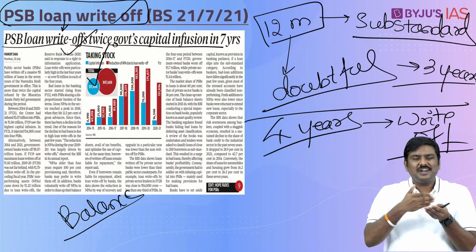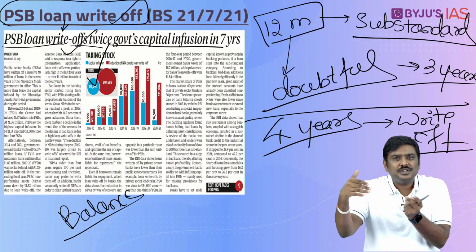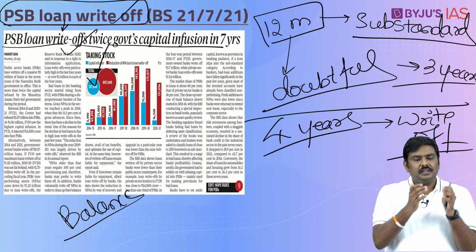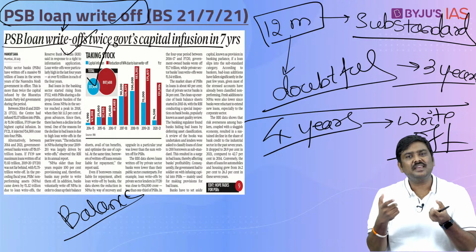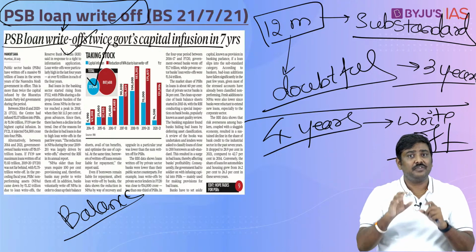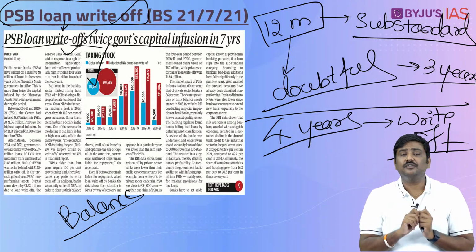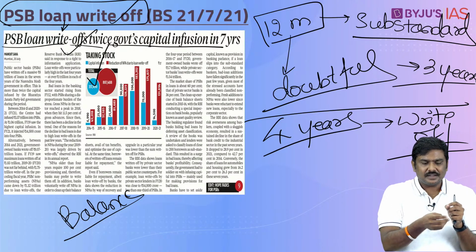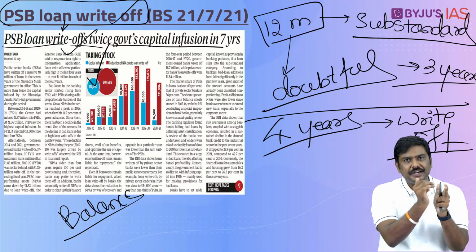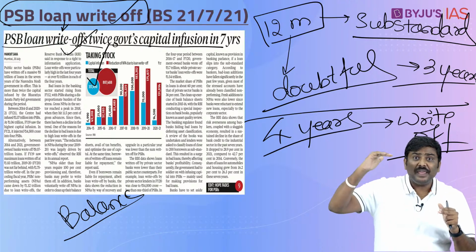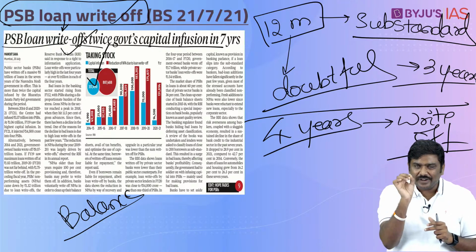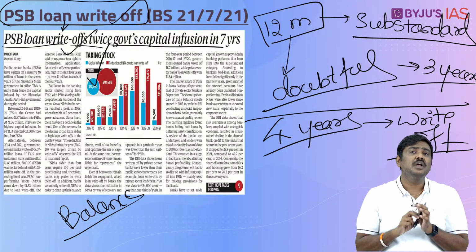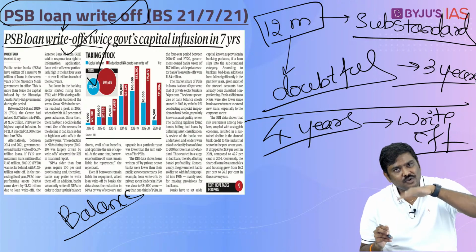Remember this particular statement. Generally, we say that the trend related questions are asked in UPSC. If I give you a simple statement, follow the statement here. In the last 5 years, NPAs in the banking sector have kept on increasing. If I give you this statement, please be very, very careful. Statement is wrong. Why? The amount of NPAs in the banking sector actually started increasing post 2012 in India, and it hit a peak in the year 2018. 2018 was the year when the NPAs were the highest in the Indian banking sector, and post that the NPAs have started actually coming down.